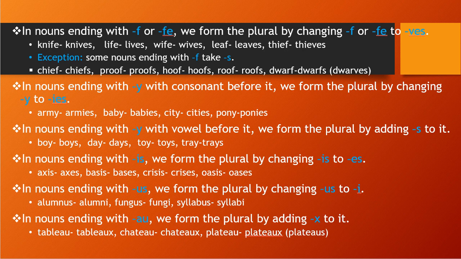Okay. So whenever US comes at the end of a noun, you will change it to I. The last point is nouns ending with AU. If the word ends with AU, what will we do? We will simply add X to that noun. See the examples: tableau, tableaux; chateau, chateaux; plateau, plateaux.